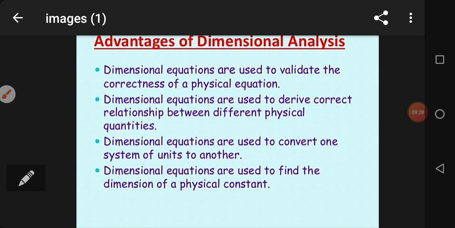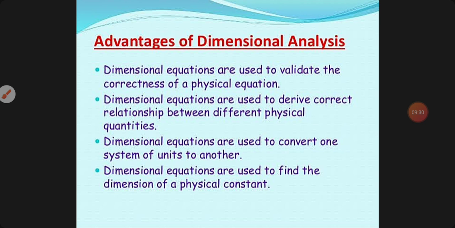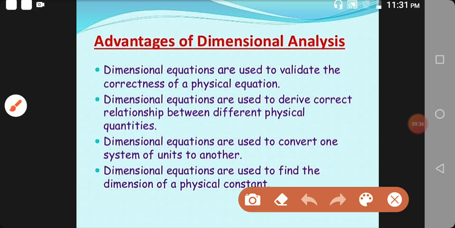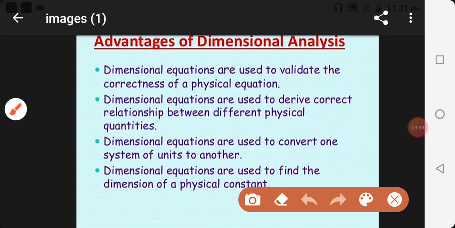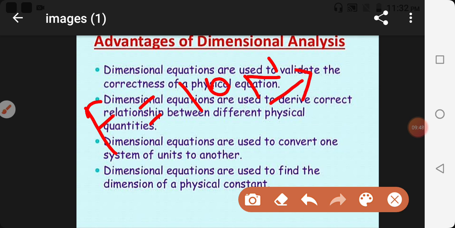Third point is dimensional equations are used to convert one system of unit to another. Means, suppose you are given force is equal to 10 Newton, and you know Newton is the SI unit, which is also called MKS unit.